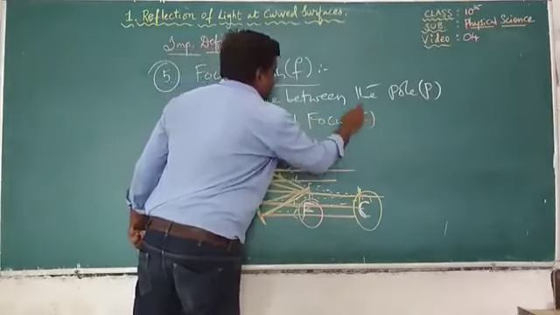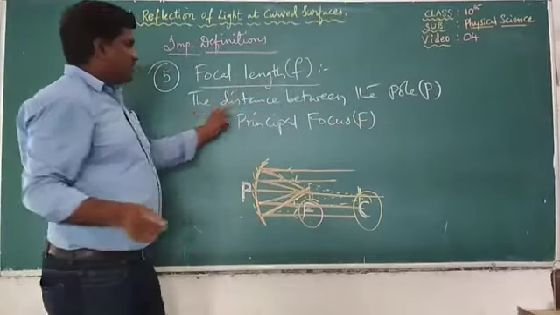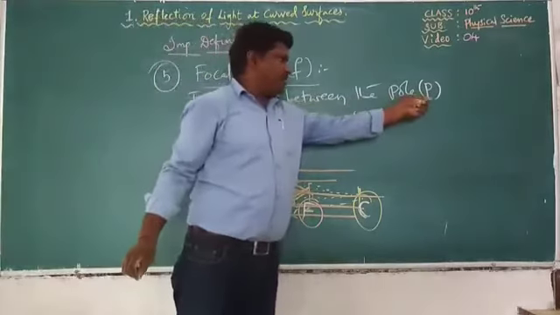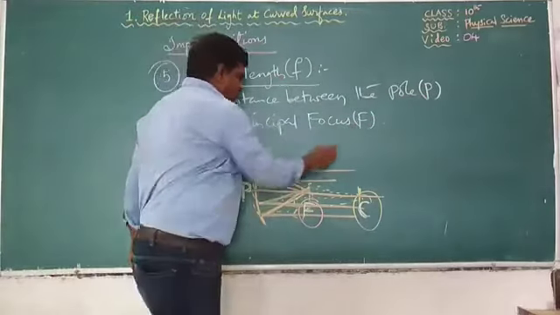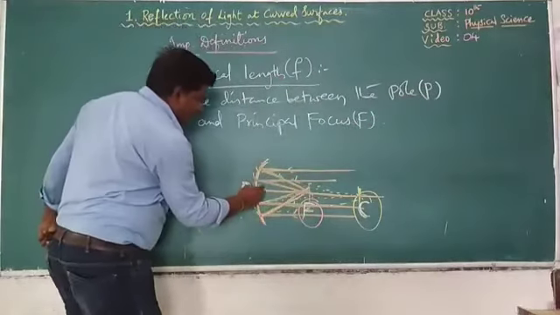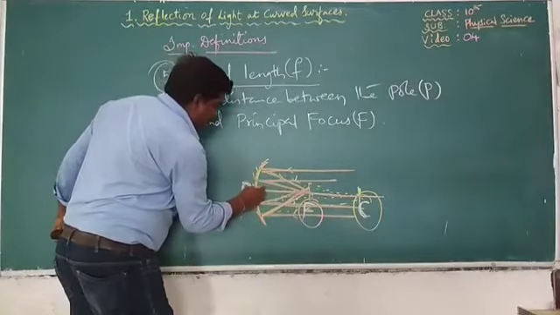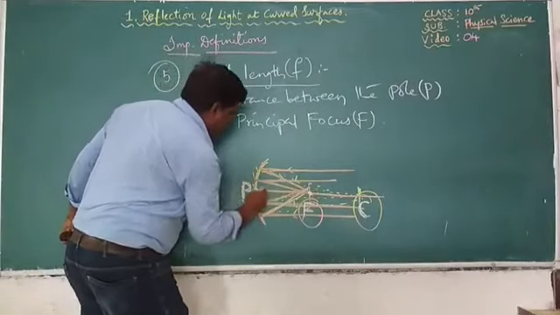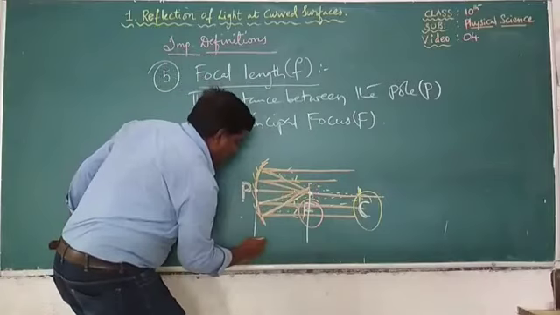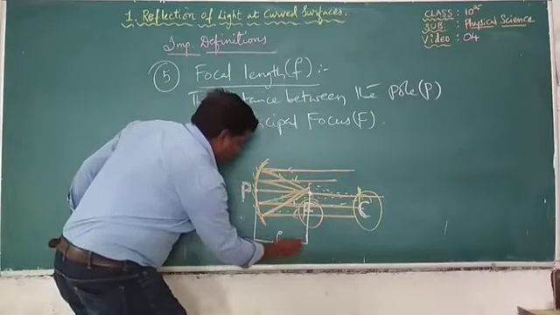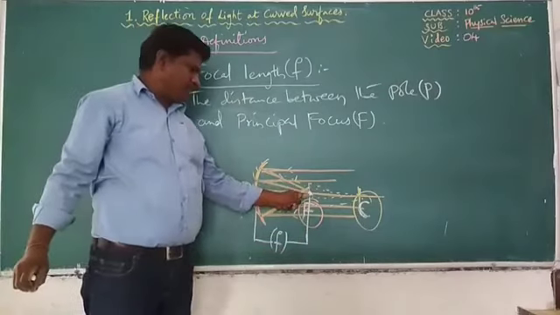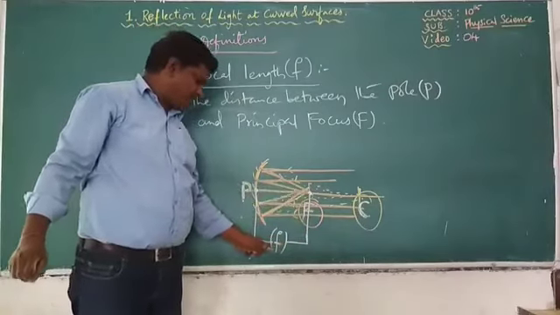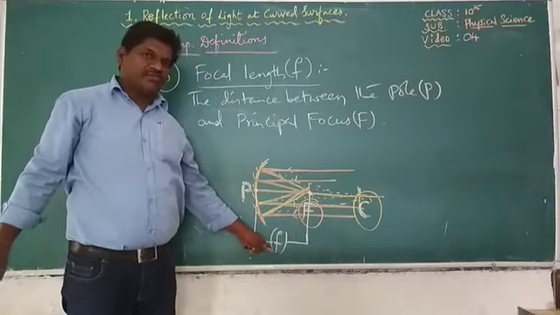Once again, the distance between the pole of the mirror, capital P, and principal focus, capital F, is called focal length. This distance from P to F is called the focal length. The distance between the pole and the principal focus or focal point is known as focal length, denoted by small f.